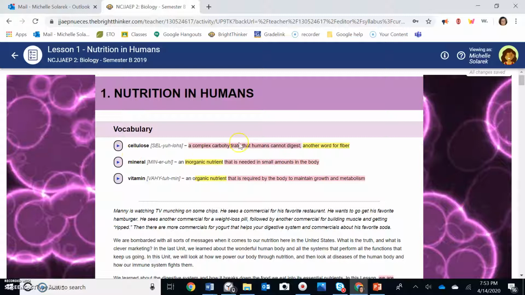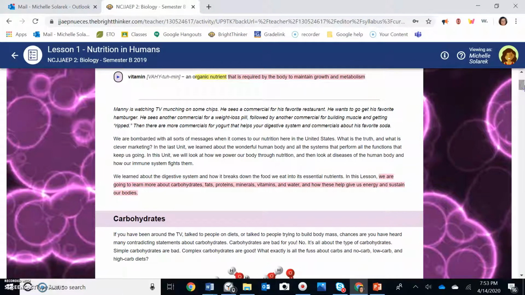What is cellulose? A complex carb that humans cannot digest, and it's another word for fiber. So what you need to remember about cellulose is that it's another word for fiber. Minerals are inorganic nutrients, and vitamins are organic nutrients. Okay, let's go to the next one.